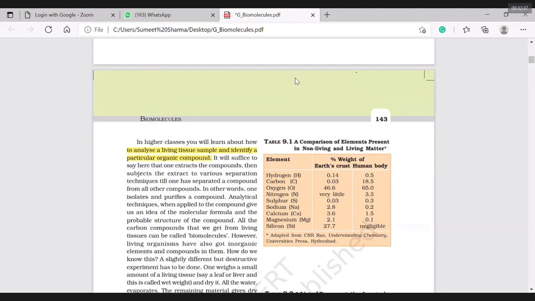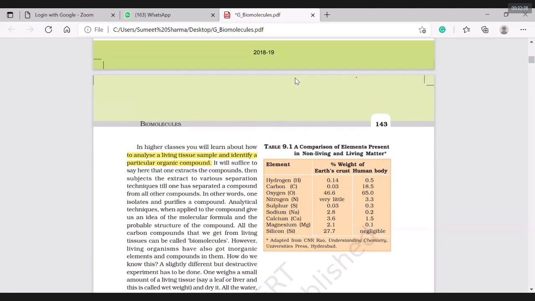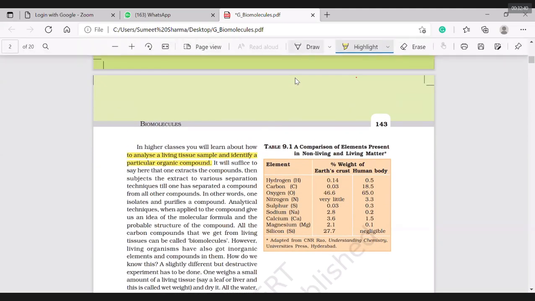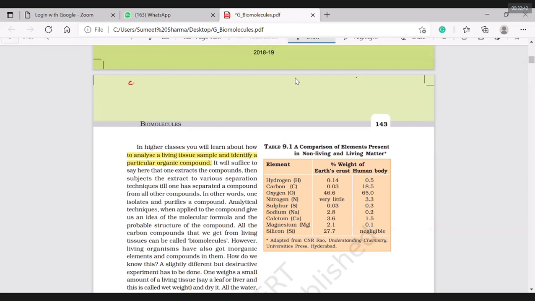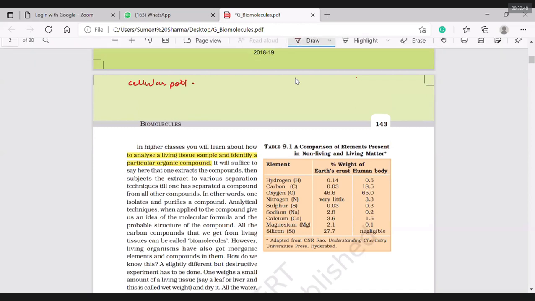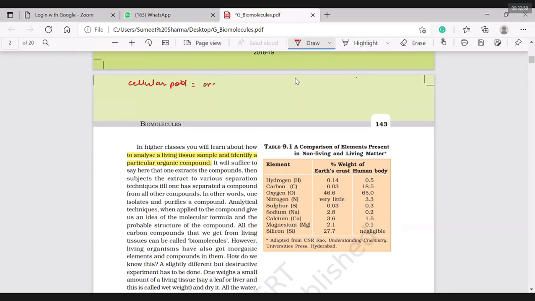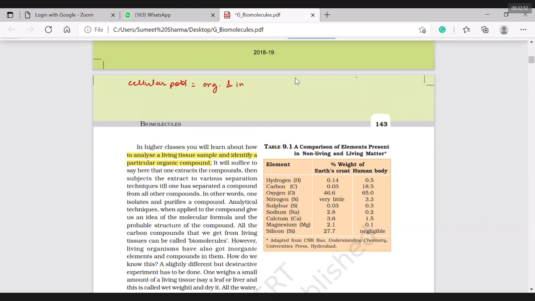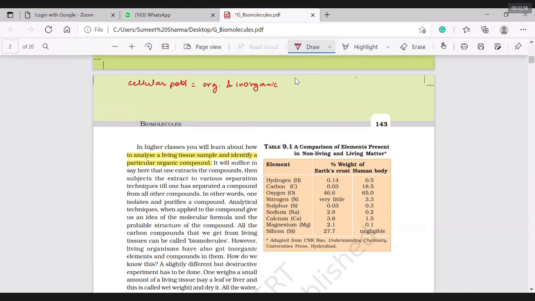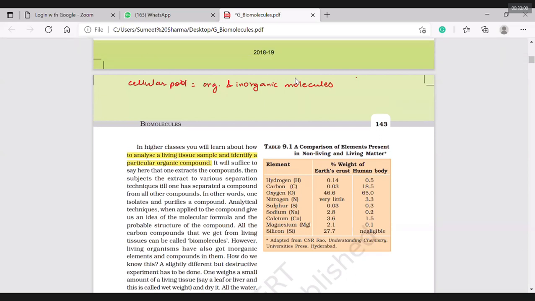Here I am writing that there is a word called the cellular pool, which has all the organic and inorganic molecules in it.